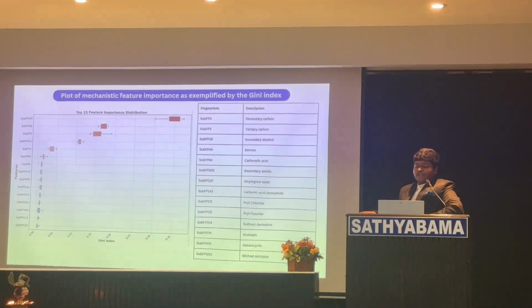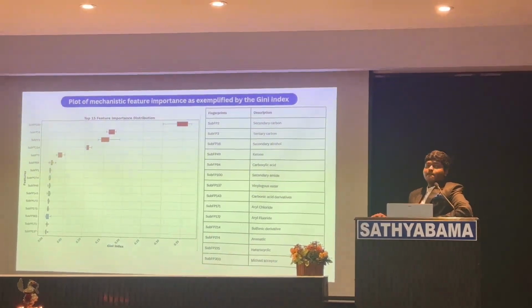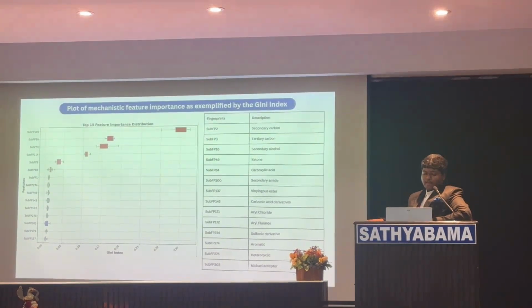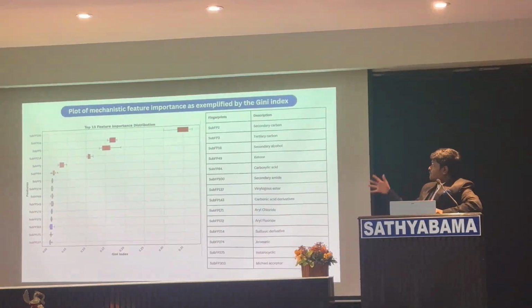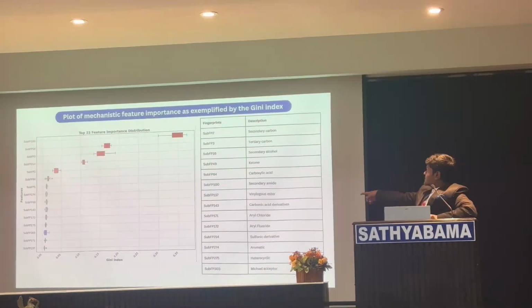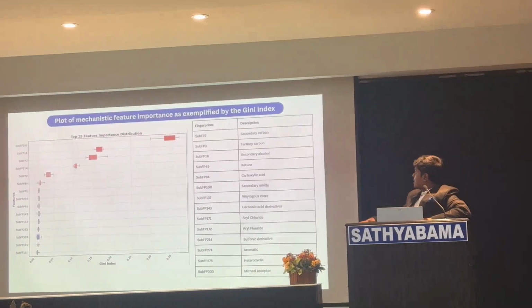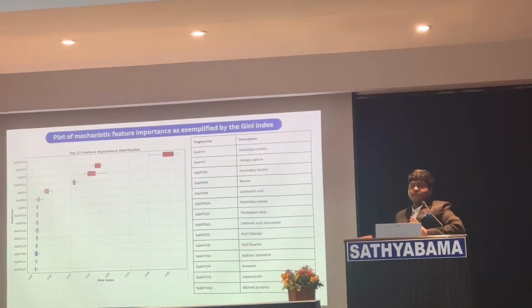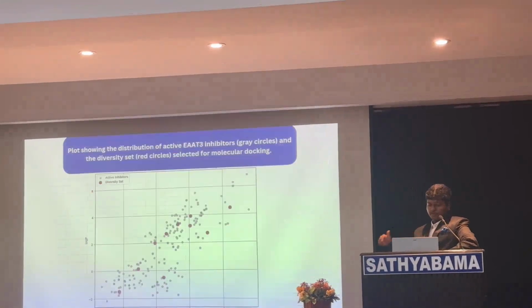And now after this we have done the Gini index. The Gini index gives you a mechanistic feature importance of our compounds. If you look at the plot, SubFP100, which is fingerprint 100, refers to secondary amide. Fingerprint 16 refers to secondary alcohol. Fingerprint 3 refers to tertiary carbon. These are the three important fingerprints of the compounds that are actually modulating the effect of our target protein.